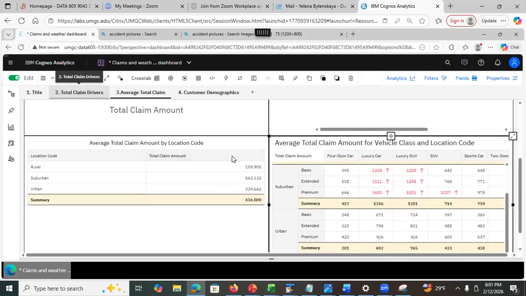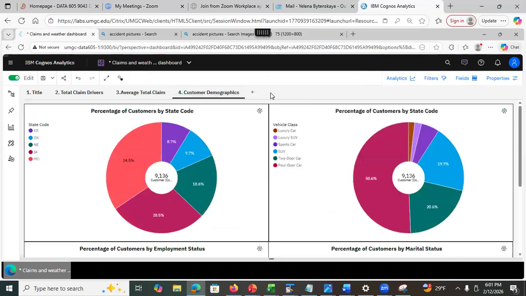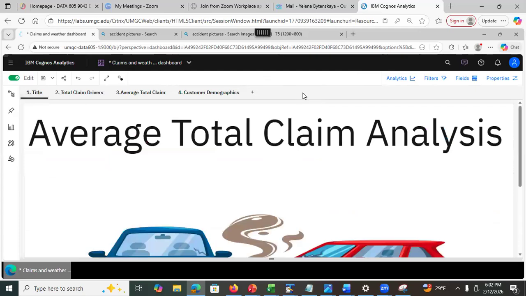That's the second tab, and that's the other tab. I just did a bunch of pie charts. So now I have 4 tabs in this dashboard. But what I don't have is an animation. I cannot say, I want to look at the first tab for 5 minutes and the second tab for 7 minutes, something like that. I don't have it.